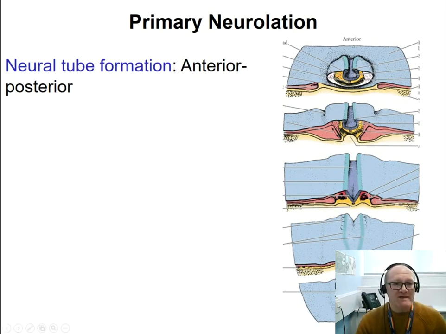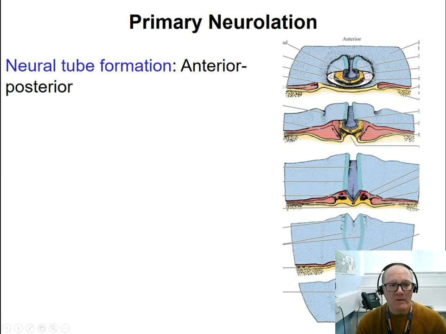So here we have a nice cartoon that represents different parts of a chicken embryo during neurulation. What we see in the same embryo at the same time is, on the anterior part of the embryo, the neural tube almost completed and almost closed.